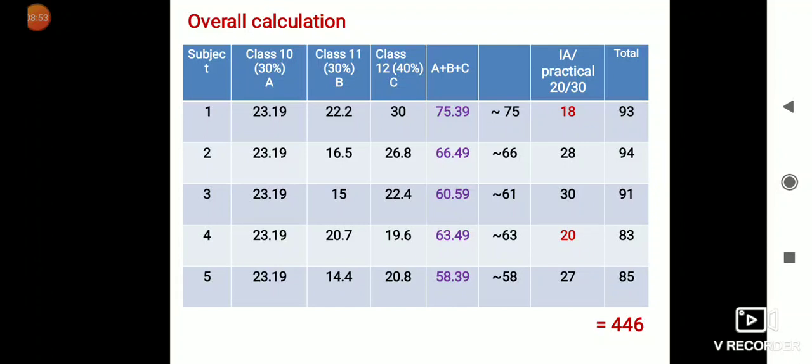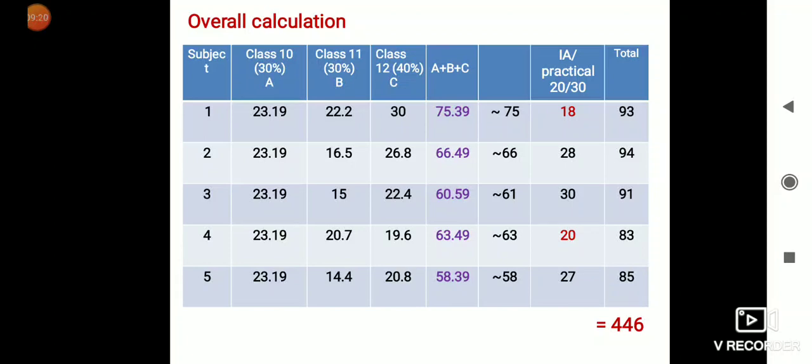So we will combine 75 and 18, it will come out as 93, then 66 plus 28, total 94, then 61 plus 30, it is 91, 63 plus 20, it is 83, and 58 plus 27, it is 85.